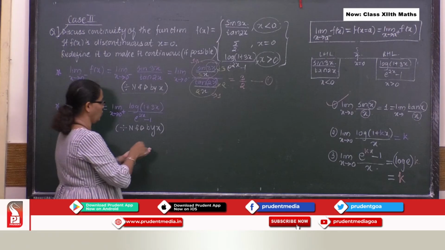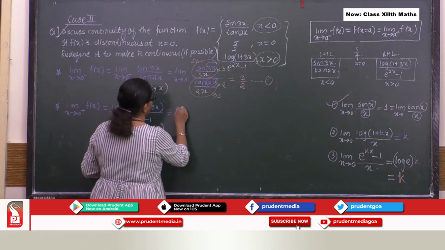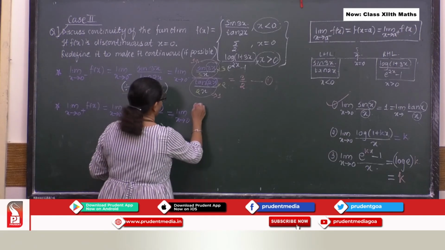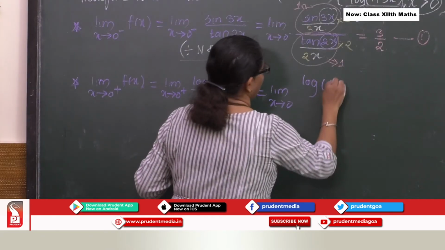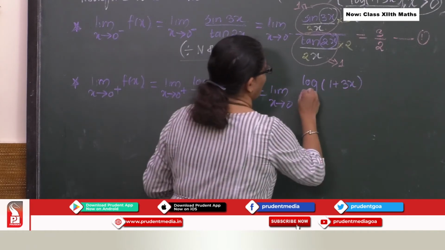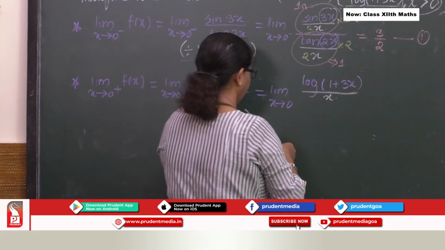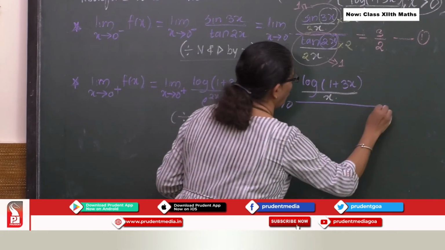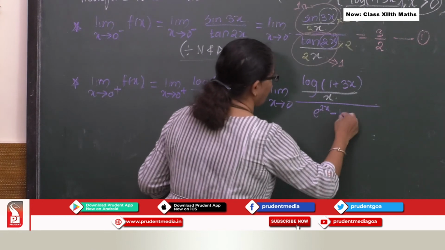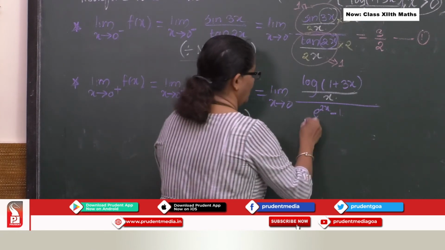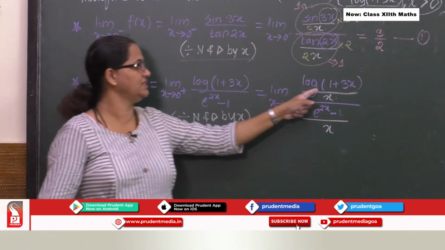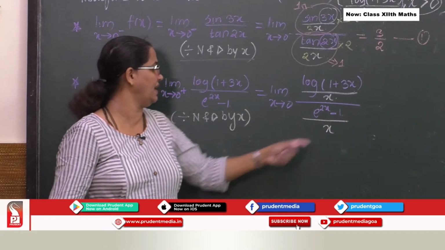When I do so, I will get limit x tends to 0 of log 1 plus 3x upon x, the whole divided by e raised to 2x minus 1 upon x. Here we go. So you can see divide by x, divide by x.